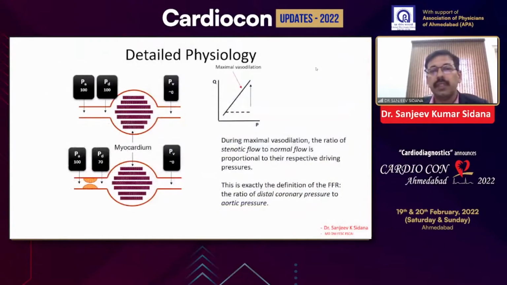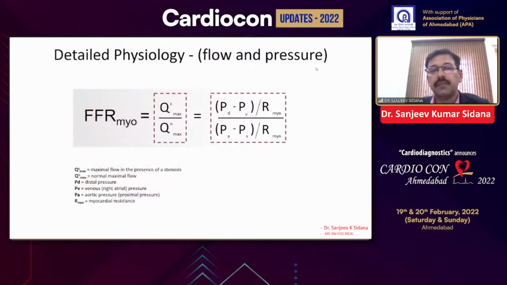This is how we conceptualize how to measure the physiological effect with FFR. The aortic pressure is directly transmitted into the coronary tree, and we can consider the pressure to be equal to the aortic pressure. If there is stenosis, then the distal pressure will be low. Once we induce hyperemia, we can accentuate the effect of this stenosis, and then measure whether the FFR value is less than 0.8 or not. So this is the physiology again.